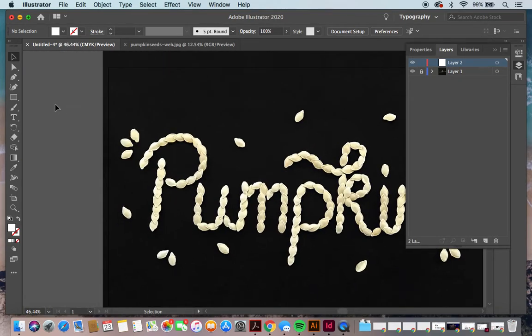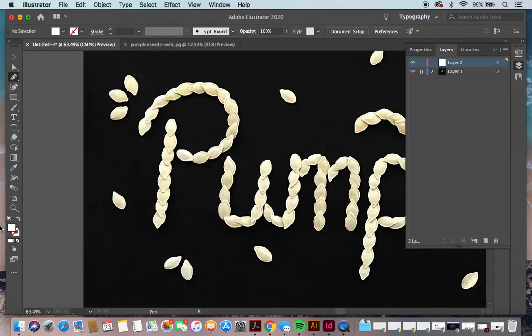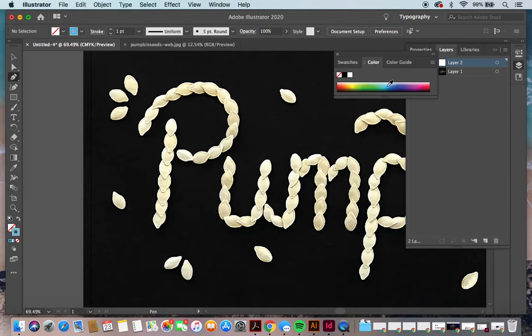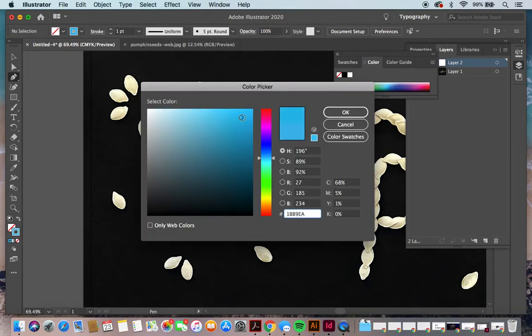You can go ahead and click on your pen tool. I suggest that you keep your fill, which is this one right here, set to none by clicking on this red slash, and then make your stroke, which is this one over here, a color that's different from your object and also different from your background. So I'm going to go ahead and pick this sort of brighter blue color. You can also just double click on this and pick a color.